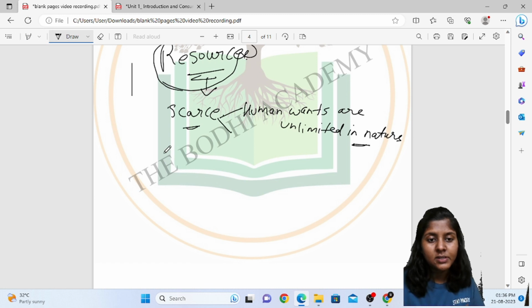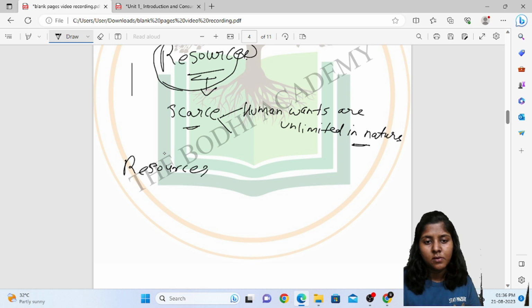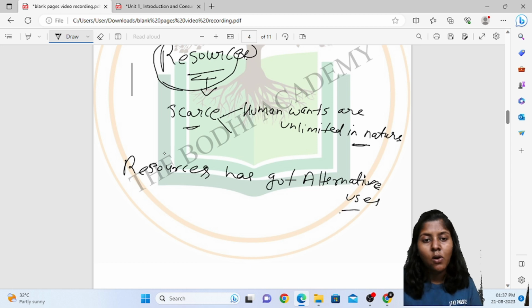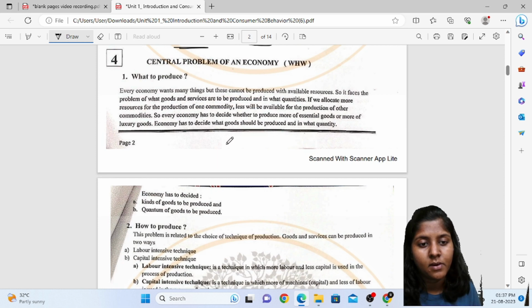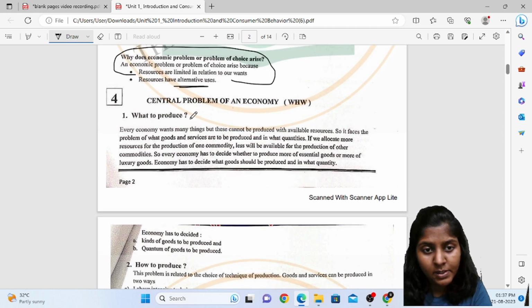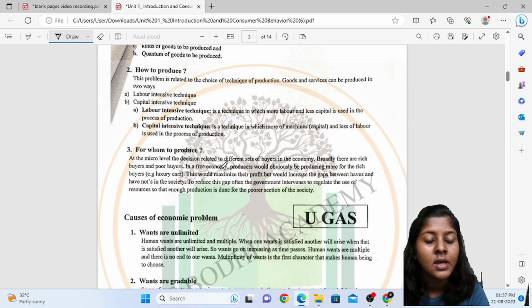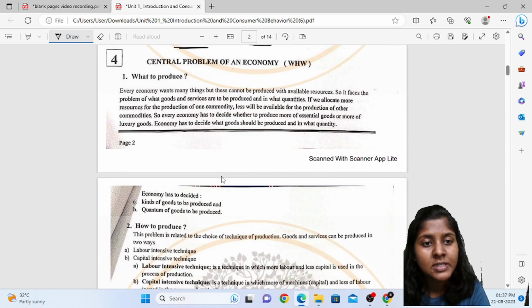All the resources have alternative uses. These are the central problems of an economy, that is, what to produce, how to produce, and for whom to produce, which we'll see in the next class.